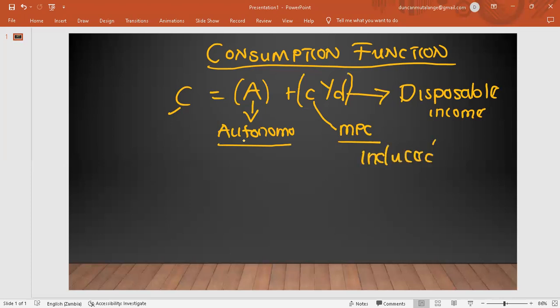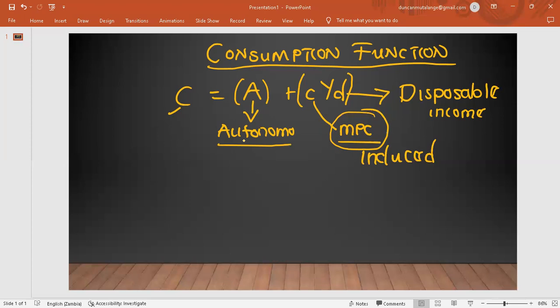Then this c and the YD altogether are known as induced consumption. This is the part of consumption that is influenced by income, meaning when income changes, consumption is going to change. But the autonomous part does not depend on the level of income. Today I want to briefly talk about the part which determines the induced consumption, the MPC.